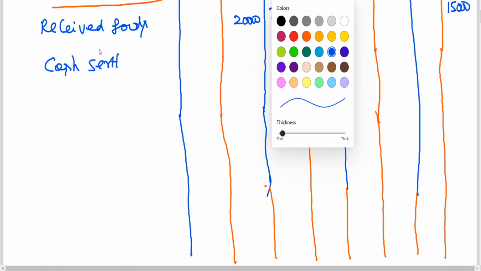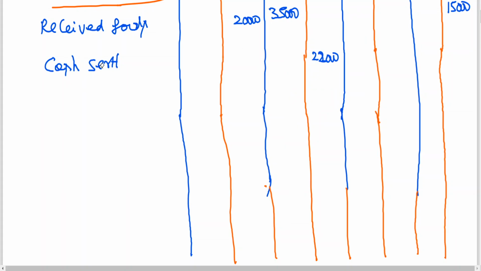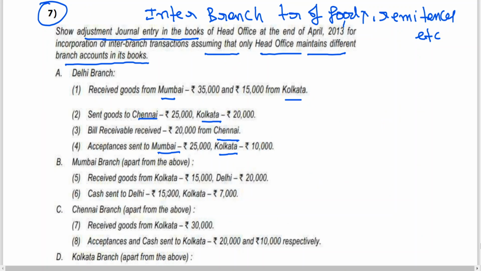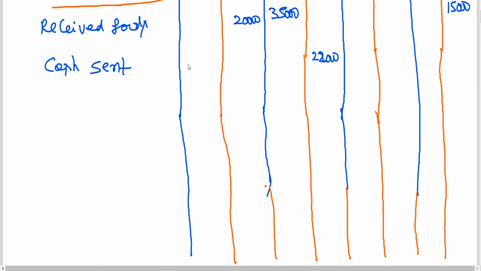So we are writing now cash sent. How much cash has been sent? 22,000. Who is the receiver? Delhi 15,000, Calcutta 7,000.